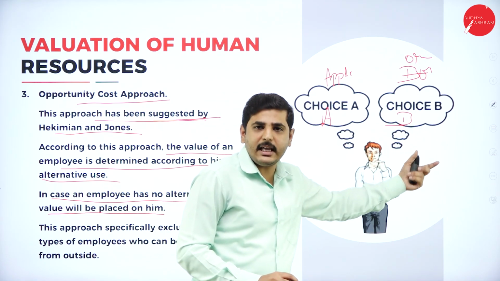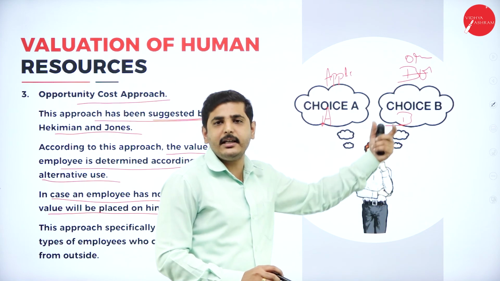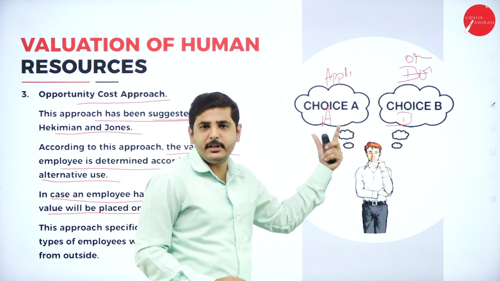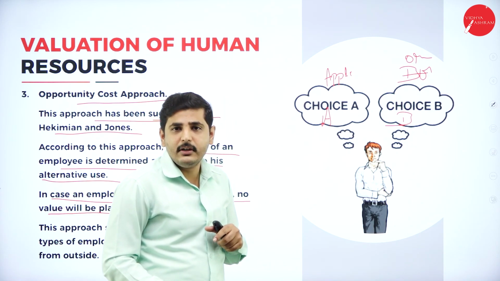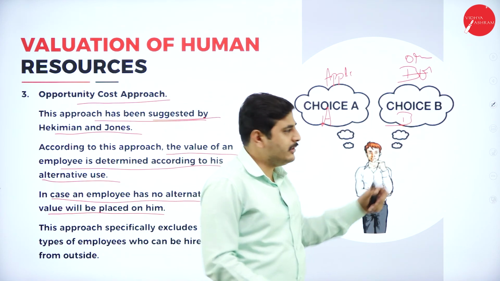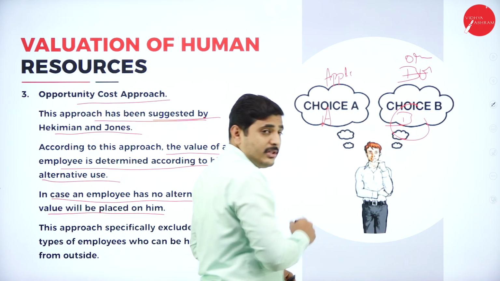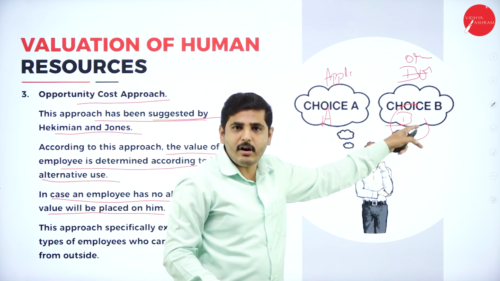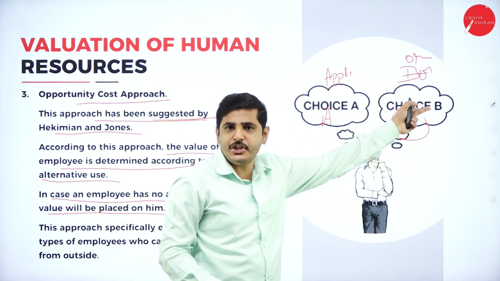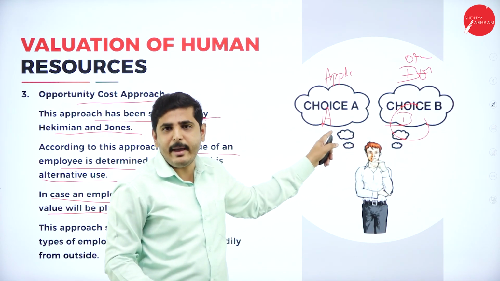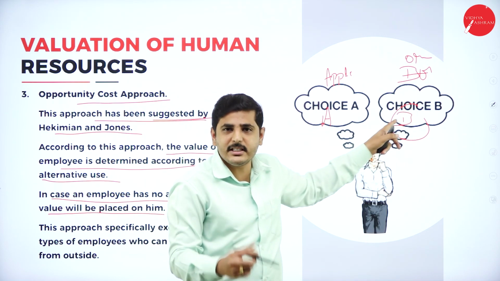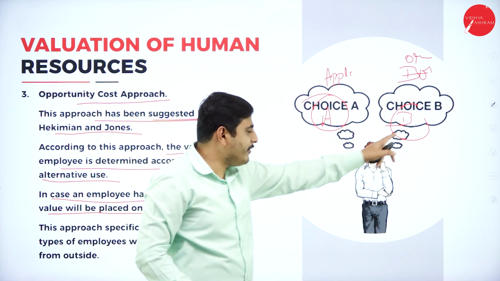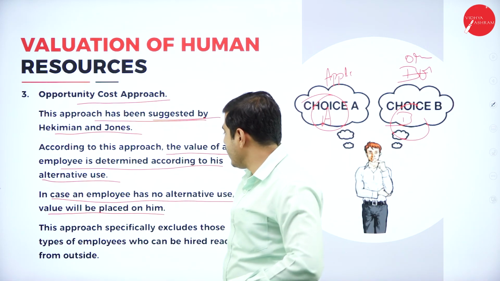He can also work as a cashier, as a manager, or in other duties. If you compare this person, he can work as a manager, but he cannot work as a cashier. But the opportunity cost we can go with this one. So when this person has alternative use, we can use him as a manager and also as a cashier. But this person only works as a manager, so we will go for this person. What is our opportunity cost? Mr. A is the opportunity cost for us, but he has alternative use. This is the concept of alternative use.